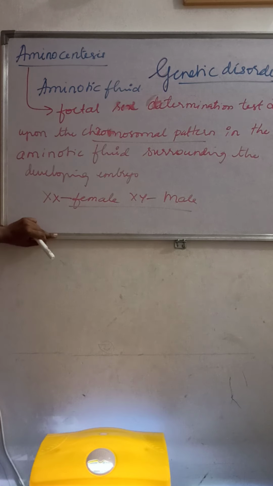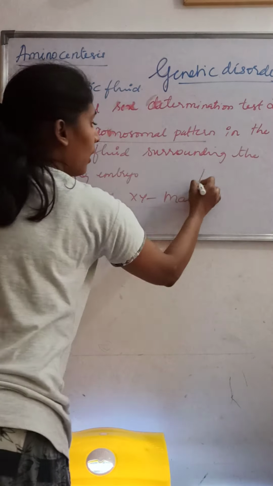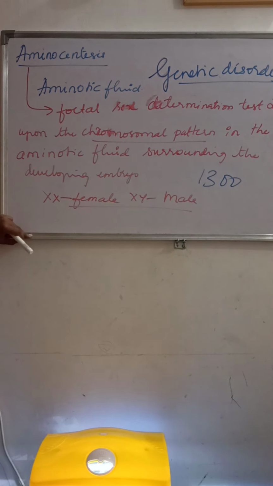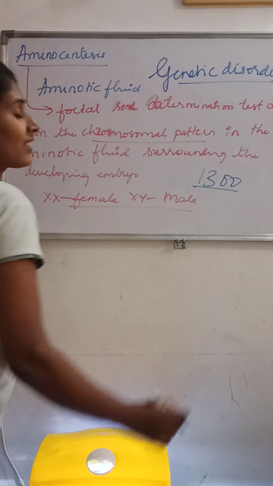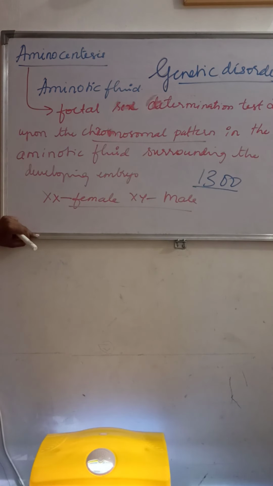So the first time it was used was in the All India Institute of Medical Sciences. That means the amniocentesis test, which is done in the All India Institute of Medical Sciences, can detect around 1300 genetic disorders. So it can detect around 1300 genetic abnormalities.